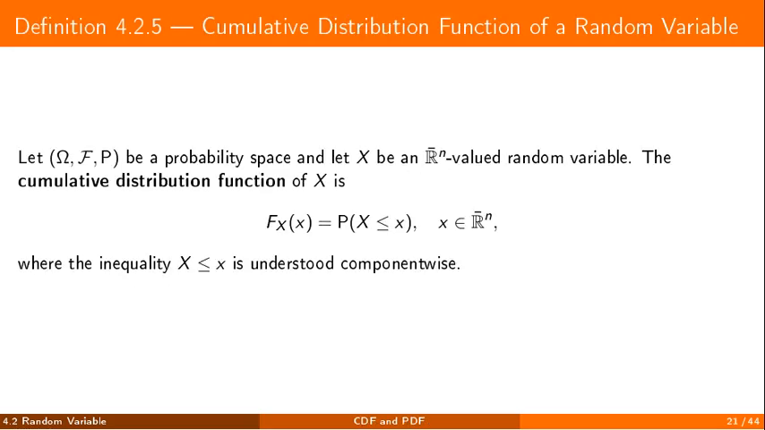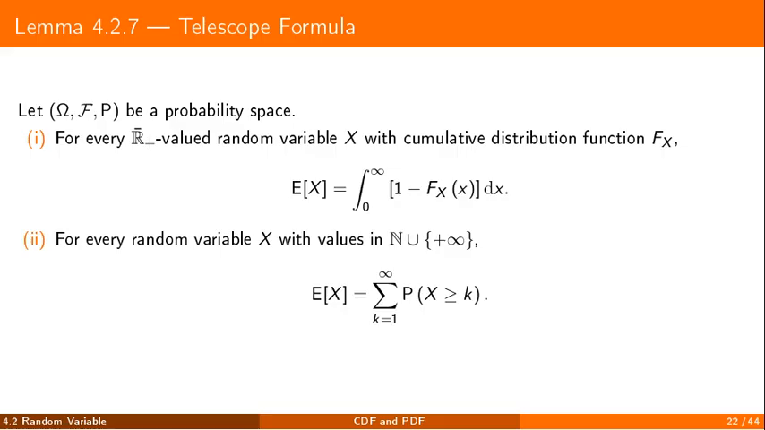The cumulative distribution function assigns to each point the probability that the variable is less than or equal to that point. The inequality is understood component by component for a vector valued in the extended reals. The telescope formula computes an expectation from the cumulative distribution function alone. For a non-negative variable, in the extended sense, the expectation is the area between the cumulative distribution function and the level 1. For a variable with integer values, including the value infinity, the same formula becomes a sum, the series of probabilities that the variable reaches at least 1, at least 2, and so on.